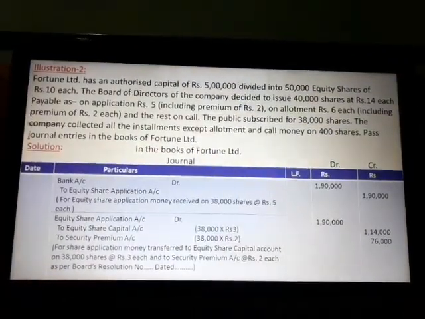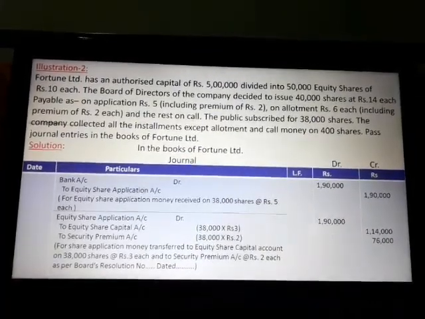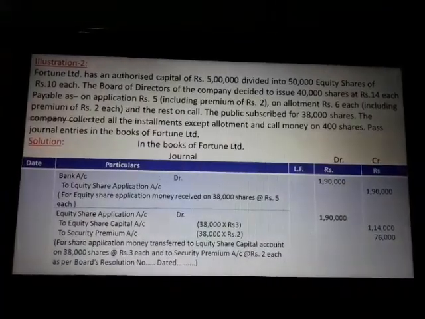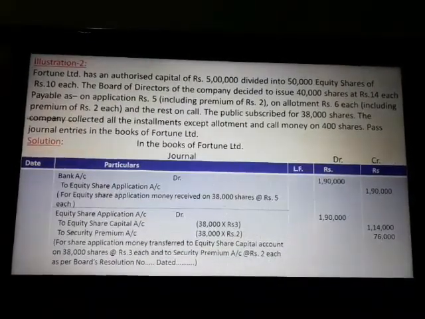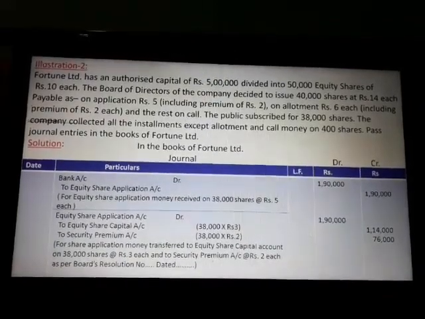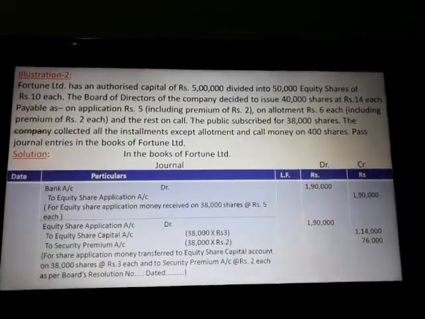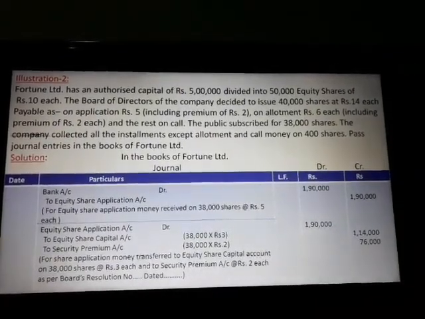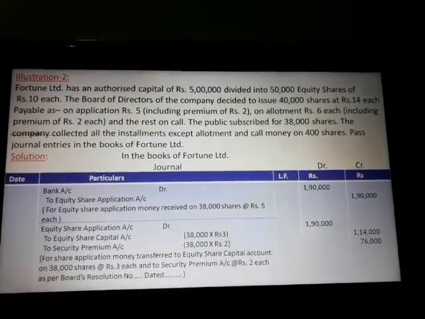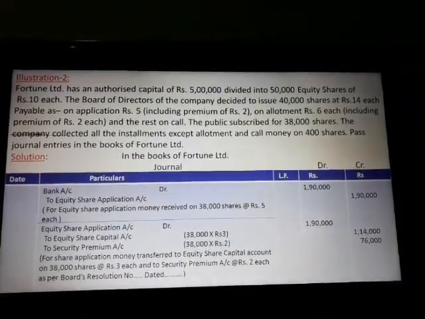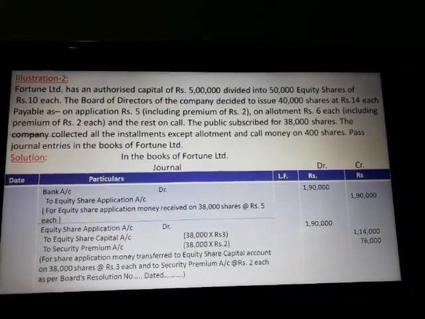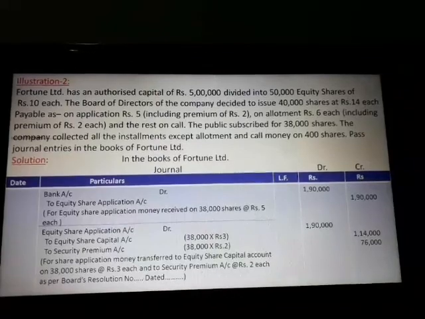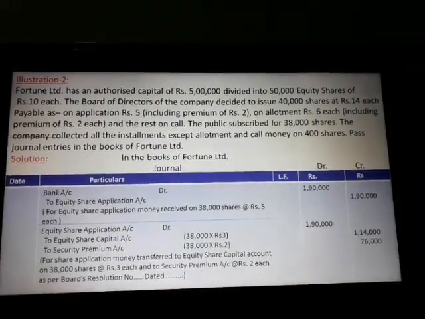Now come to the second illustration. Fortune Limited has an authorized capital of rupees 5 lakhs divided into 50,000 equity shares of rupees 10 each. The board of directors of the company decided to issue 40,000 shares at rupees 14 each, payable as rupees 5 on application, including premium of rupees 2. On allotment, rupees 6 each, including premium of rupees 2, and the rest on call.